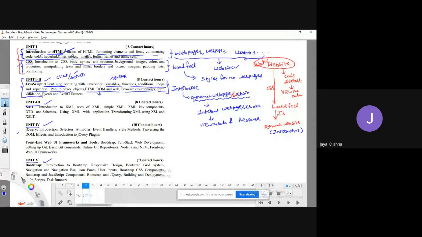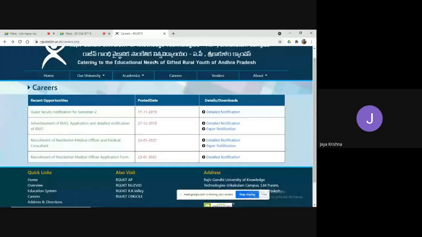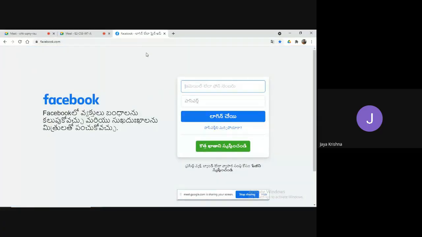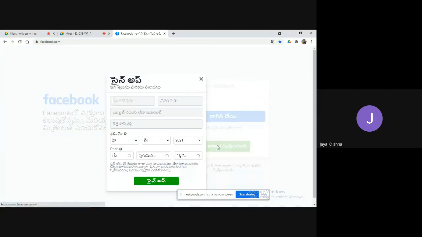So form validation, sometimes you can observe at some locations. I think Facebook comes under this. If you didn't enter the first name and you are trying to go to the second field, the last name, then you will get some kind of error. They have used some kind of language, but I am trying to show that it is going to provide some kind of validation here. Meaning, what is that validation? If you are not entering something in your first field and you are trying to move to the second field, it is going to provide some kind of error. That is a kind of validation.